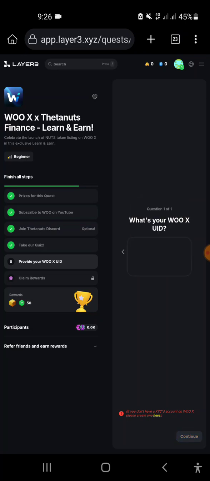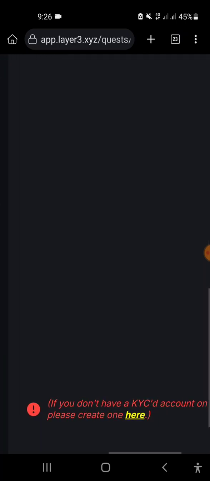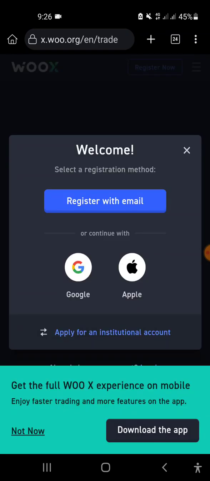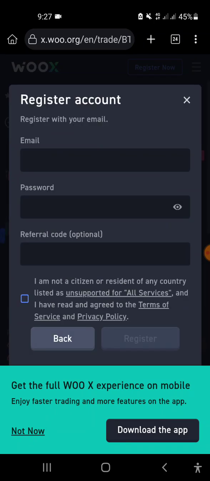In order to get the UID, you need to click on this option, which will bring you inside the WOOX page where you need to create your account. If you don't have one, maybe the majority of people don't, click on register with email, and I'm creating my account first.